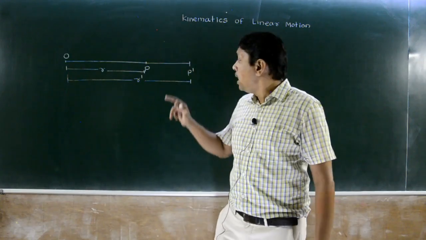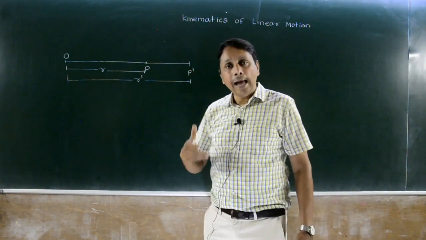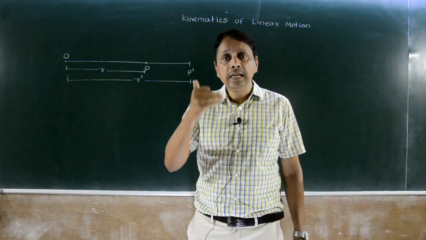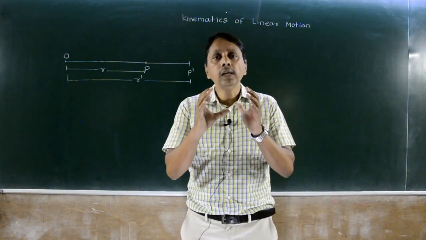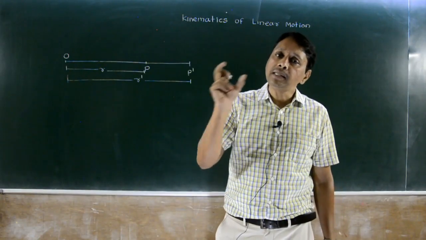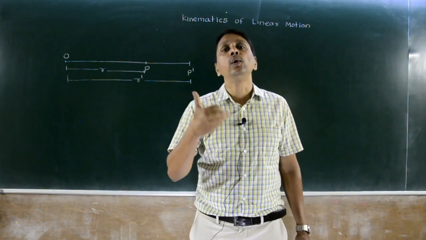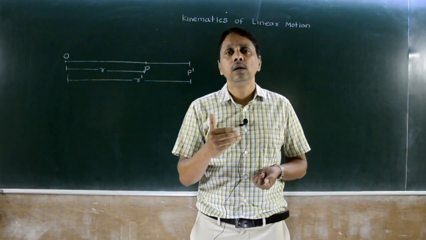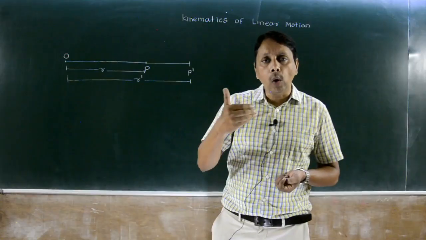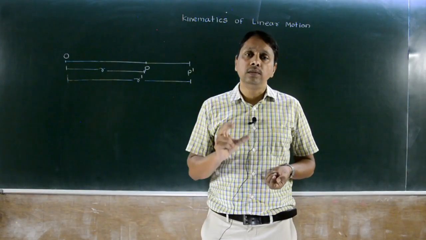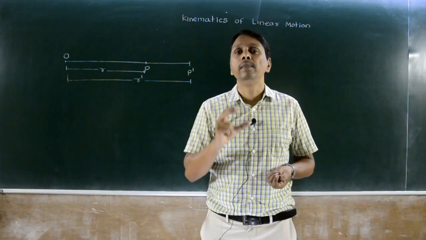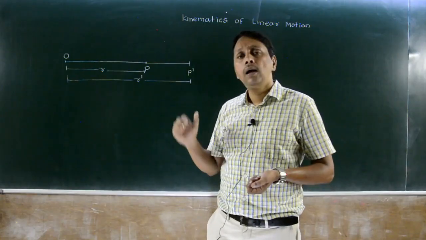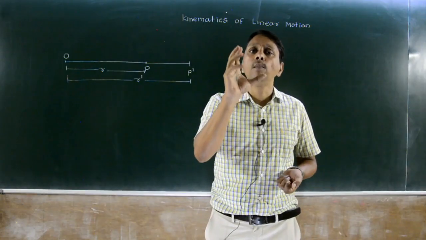And that motion along a straight line is a linear motion. And motion along a circular path or on circumference of circle, we say circular motion. Is it clear? When body changes its position from one point to other point, it is called as motion. When body changes position from time to time, then it's said to be in motion. Motion along a straight line is called as linear, along a circular path is called as circular motion.